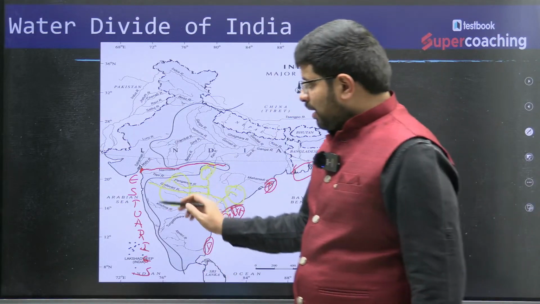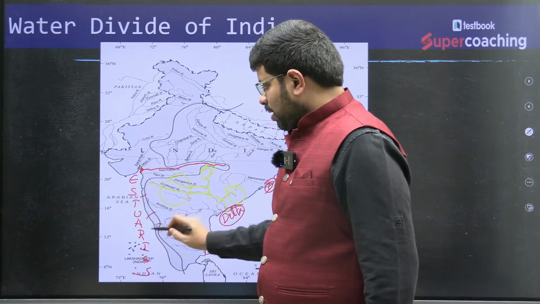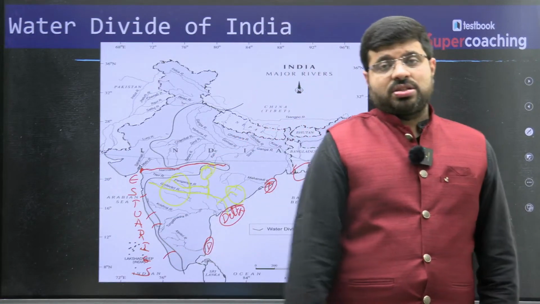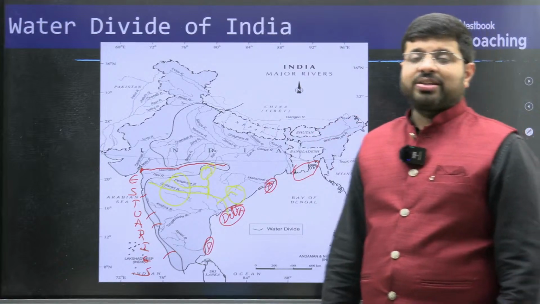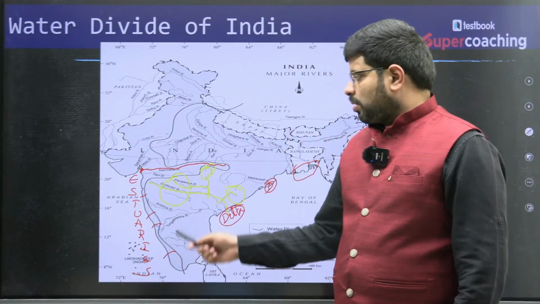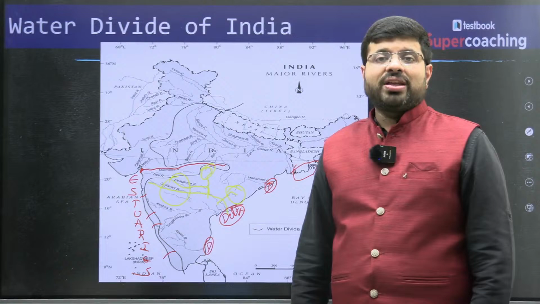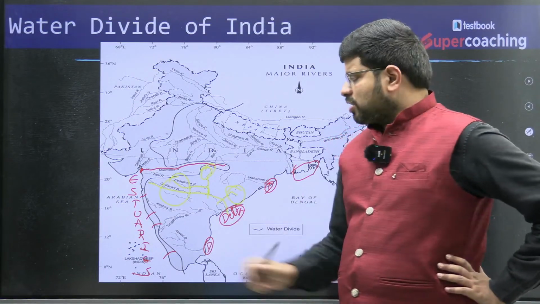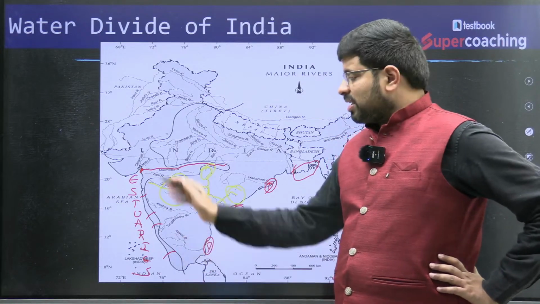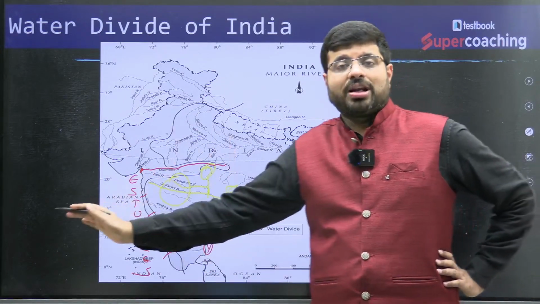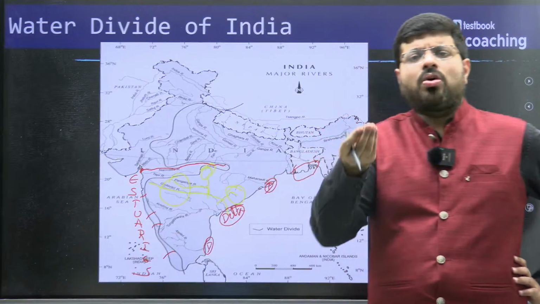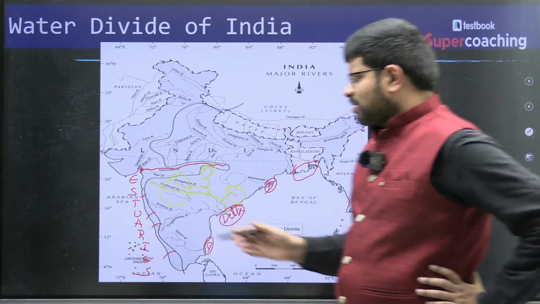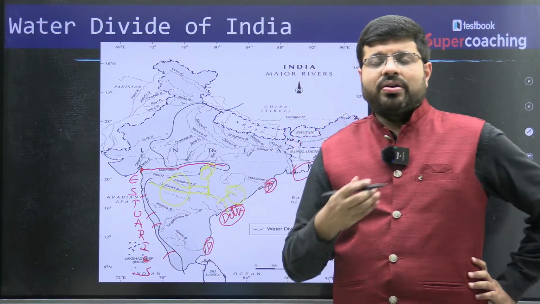All the smaller river systems here, say you have the famous Sharavati river, where you find the famous Jog Falls. You find the river Mandovi of Goa. These are smaller west flowing rivers which originate from the Western Ghats and then travel into the Arabian Sea. They travel only small kilometers.